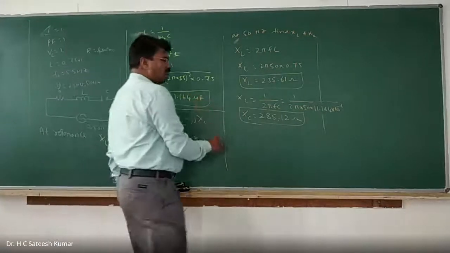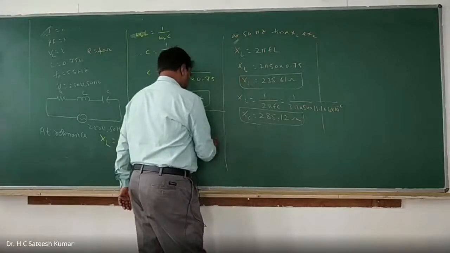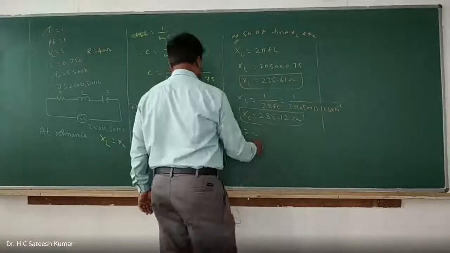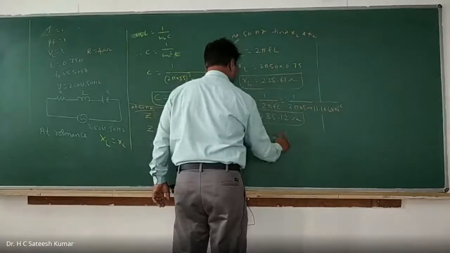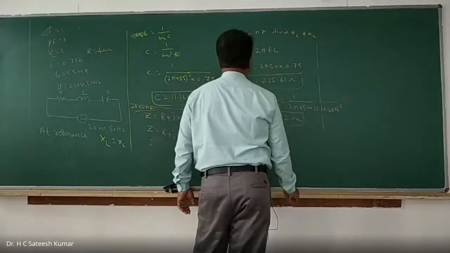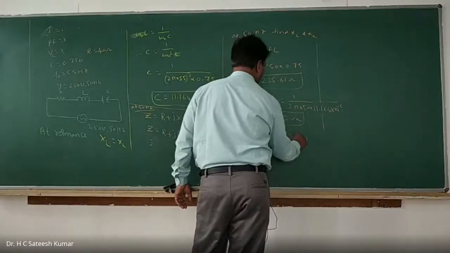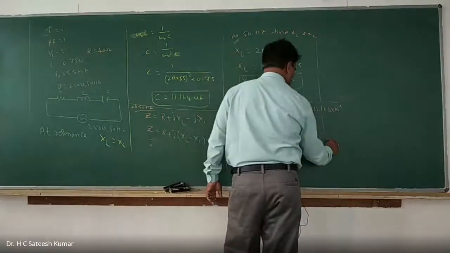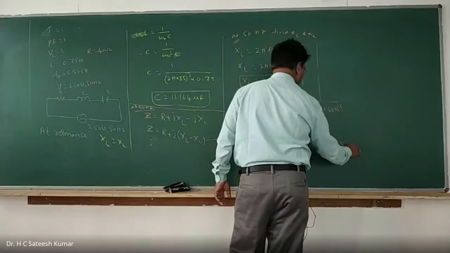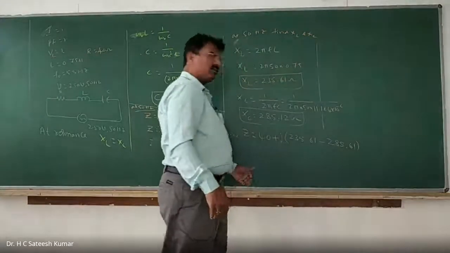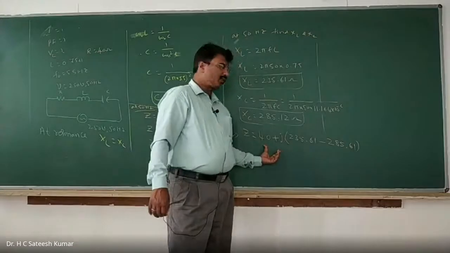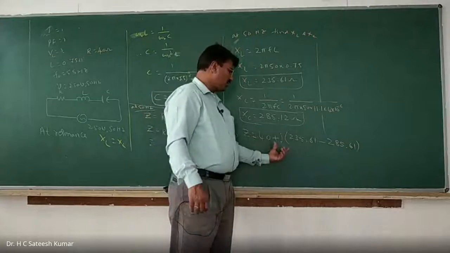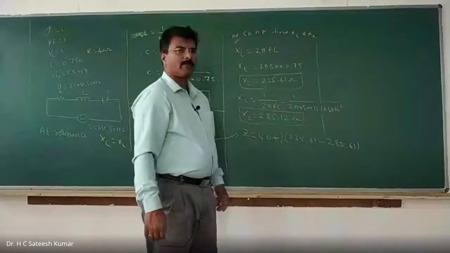Power factor is nothing but the phase angle, which we have to calculate. From this, Z is equal to R, which is 40 ohms, plus j into XL, 235.61, minus 285.12. Calculate this whole thing in the calculator and convert it into polar, and you will get the angle. So what is this impedance? Then convert it into polar.